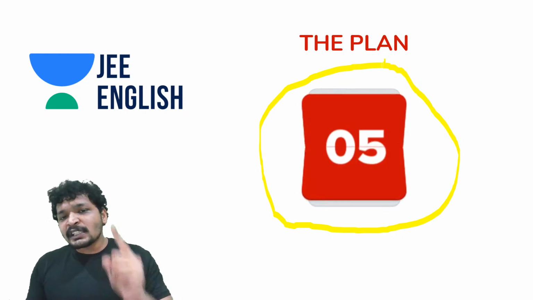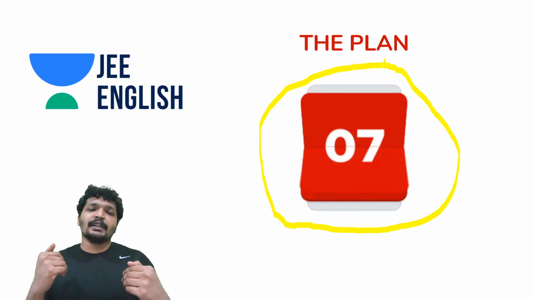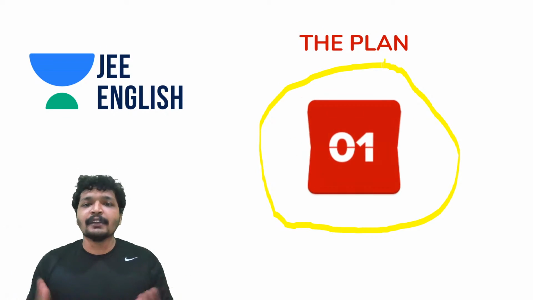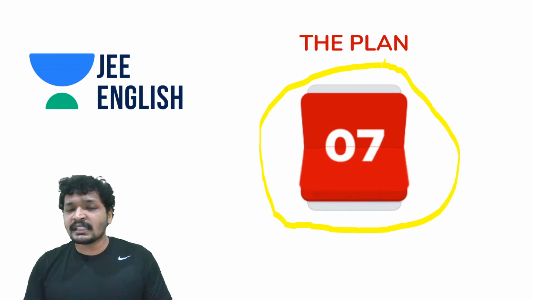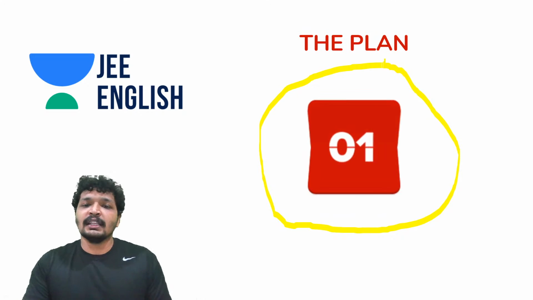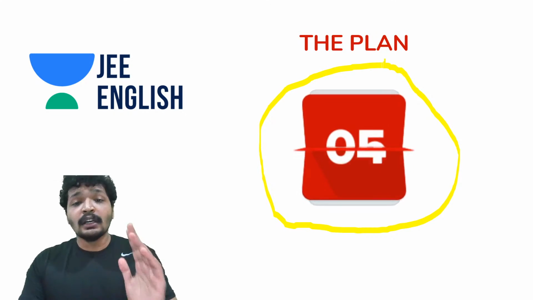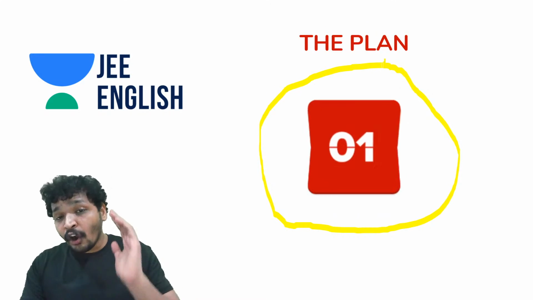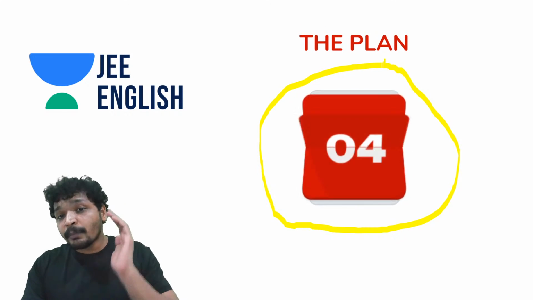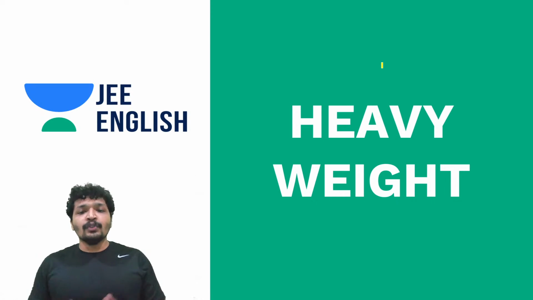From day one you must be clear about it. You must choose your topics, because strengths and weaknesses are very subjective. For me the strength could be mechanics, and for you the strength could be electrostatics. It can be different, so you need to understand this part very closely. First of all, you will plan according to your strengths and weaknesses, not according to what is in the video. So first of all, we have divided these topics into 2.